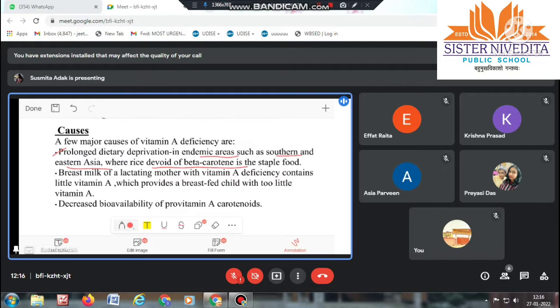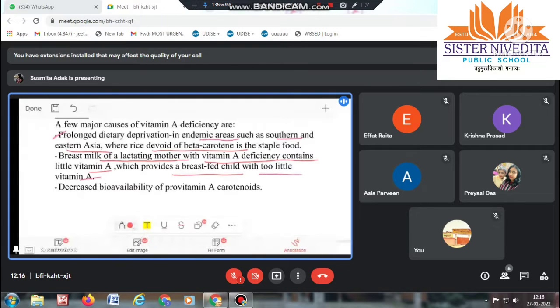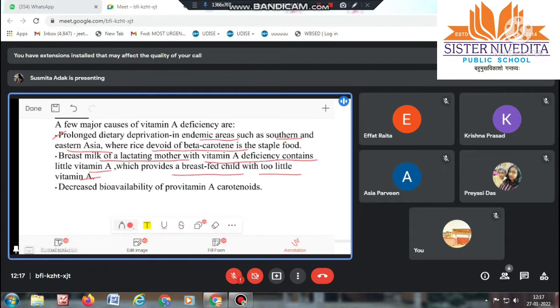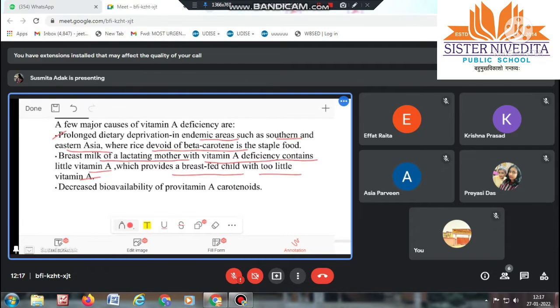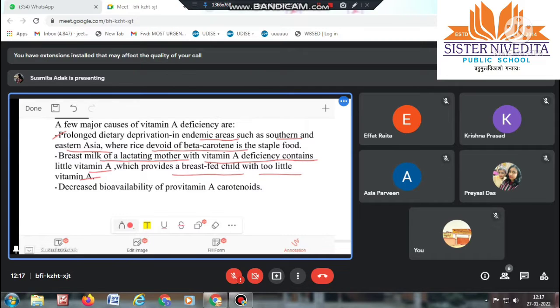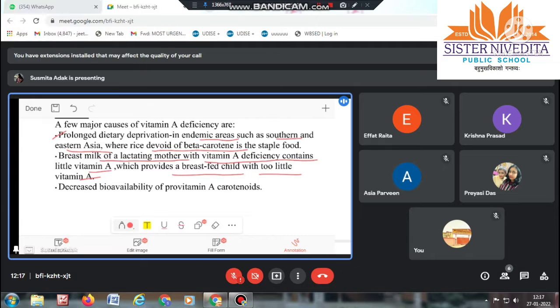Next, breast milk of a lactating mother with vitamin A deficiency contains little vitamin A. So it provides a breastfed child with too little vitamin A. Means the mother who has given birth to a child just a few days or months ago, if she has vitamin A deficiency, there will be only a little vitamin A present in the breast milk, so the child will get a very little amount of vitamin A from the breast milk.